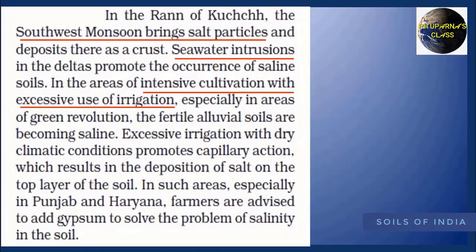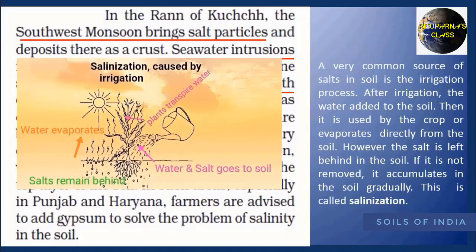Now we are going to observe the diagram very carefully. Here you can see during the time of irrigation we provide water. After that, water and salt goes to the soil and water evaporates. Plants also transpire water. As a result, salt remains behind in the soil, which is called salinization.